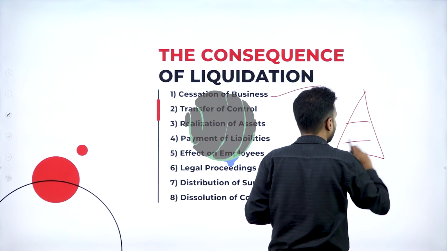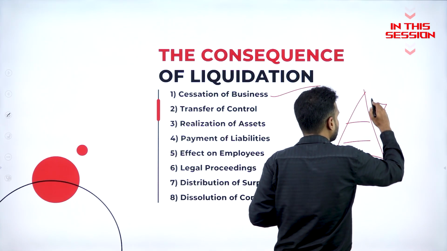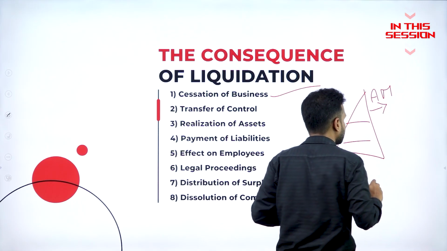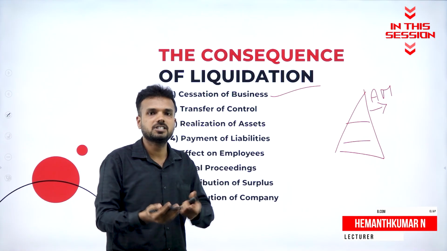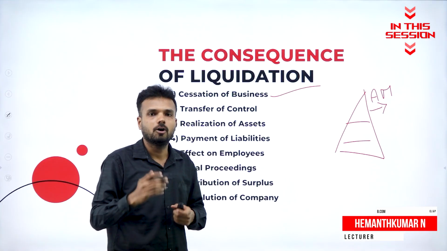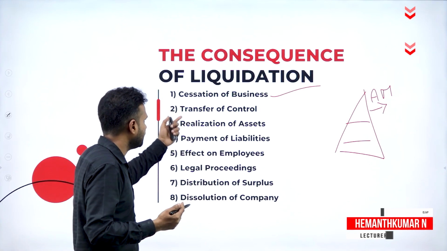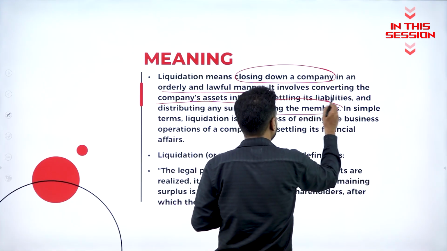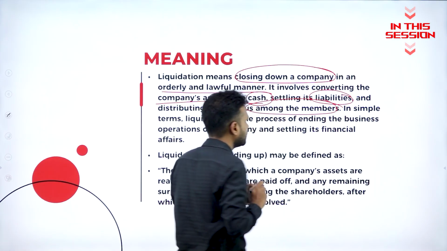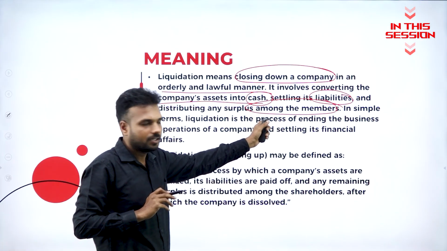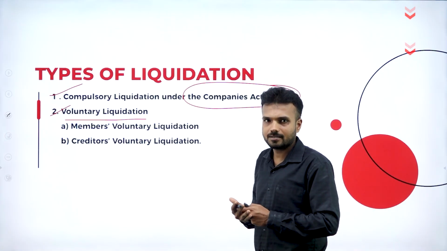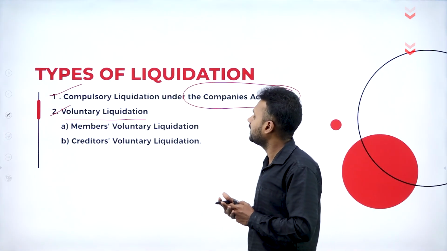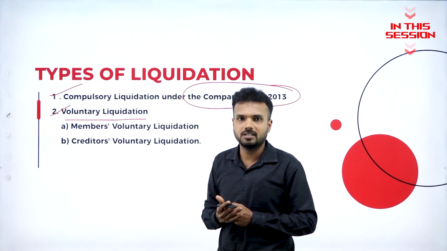So there are three levels of management. This top level management is also known as administrative management. So this administrative management or the top level management people, whether it is a managing director, chief executive officer or a board of directors, they are going to lose the power in the first stage. So it is going to fulfill the liabilities of the organization. So as they are going to convert into cash to fulfill the liability of the organization. There are few circumstances which lead for the compulsory liquidation of a company under Companies Act 2013.